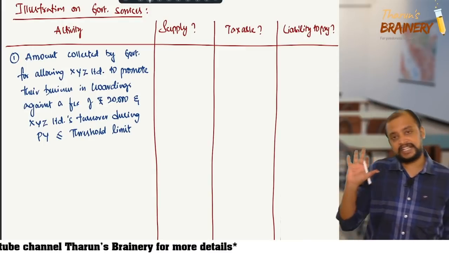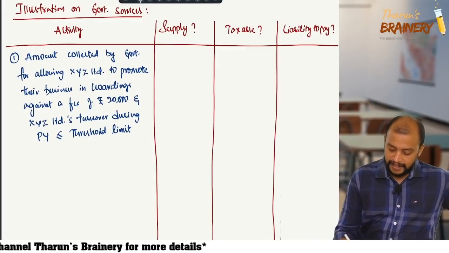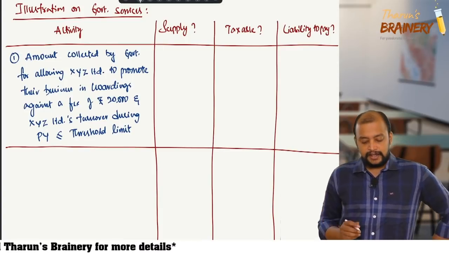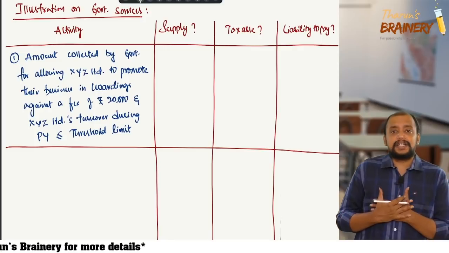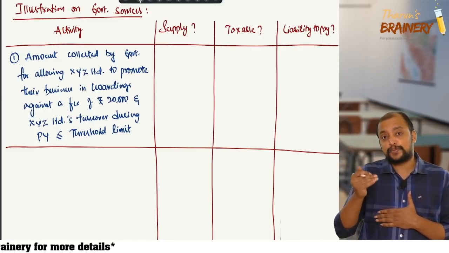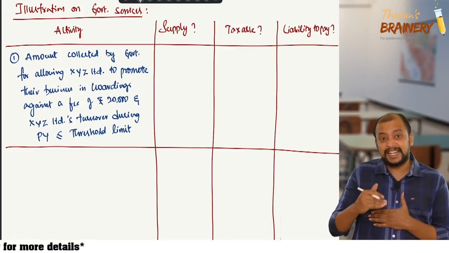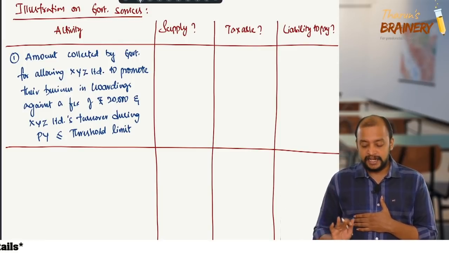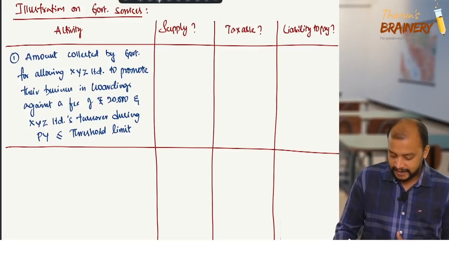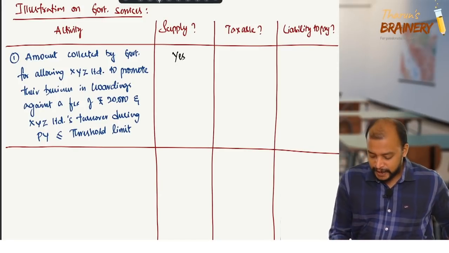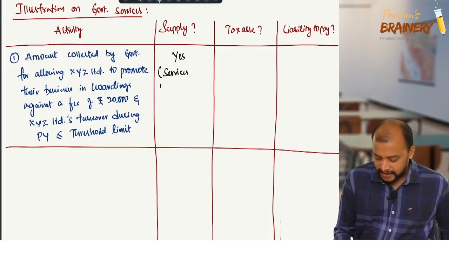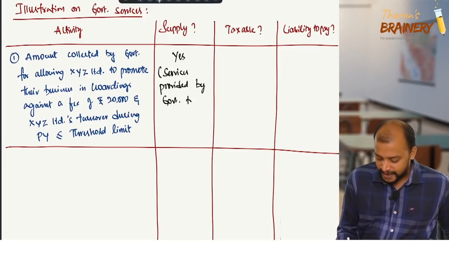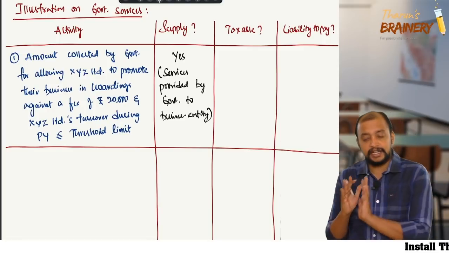So this is the activity. By this time you would have read that. Now we need to know whether this activity is supply or not. This is a service provided by government to business entity. So therefore it will not be coming under exclusion from supply. This will be coming under supply. Why? Because services are provided by government to business entity.